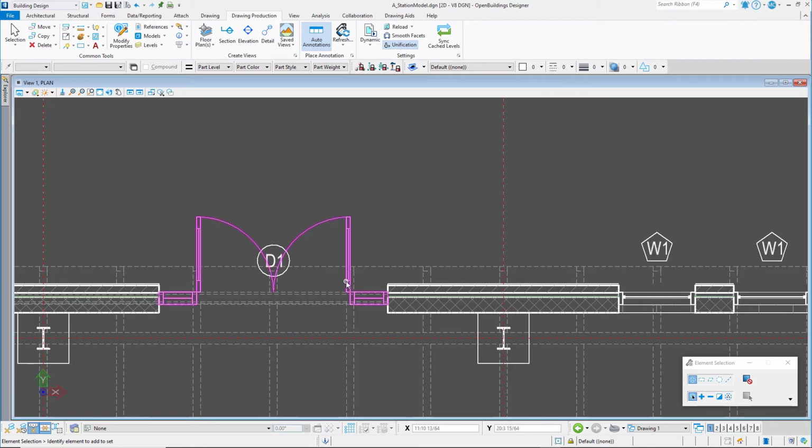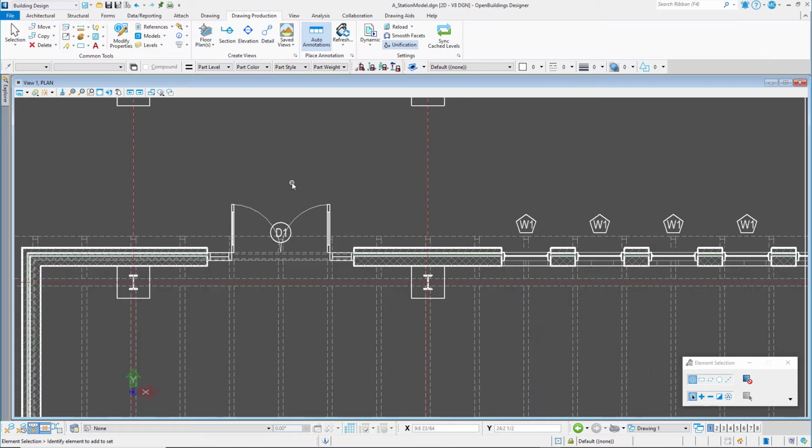Doors are shown with a 2D graphic showing the door is open. This is standard drawing convention. Note also that doors and windows have annotation showing the door type that was assigned when they were placed in the model. If that property is changed in the model, it would automatically change in the drawing.